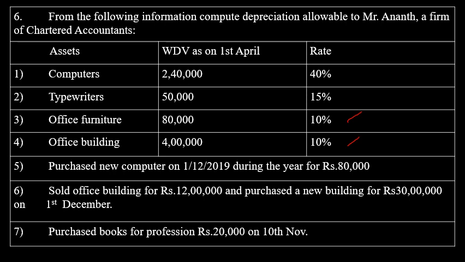Say in case of the typewriter at 15%, if there is plant and machinery at 15%, you can club it because typewriter comes under plant and machinery. So even in case of computers at 40%, if there are other 40% equipments, you can club those particular assets, because even computer comes under the block of plant and machinery. But you should not club the office building and furniture together because they are separate blocks of assets. So that's the important one.